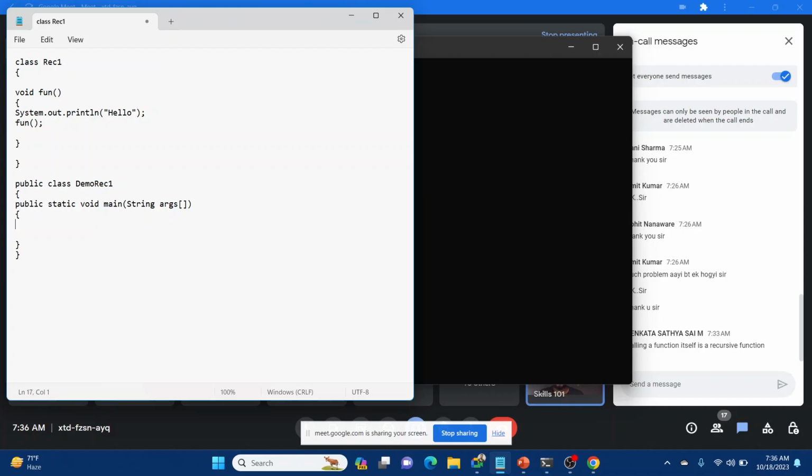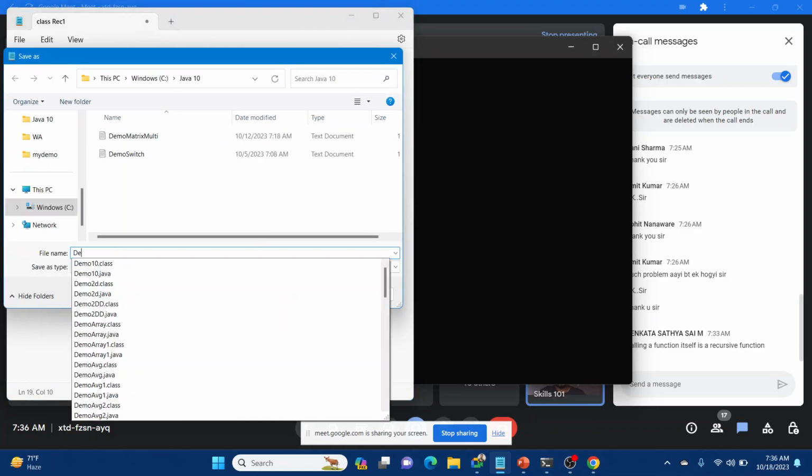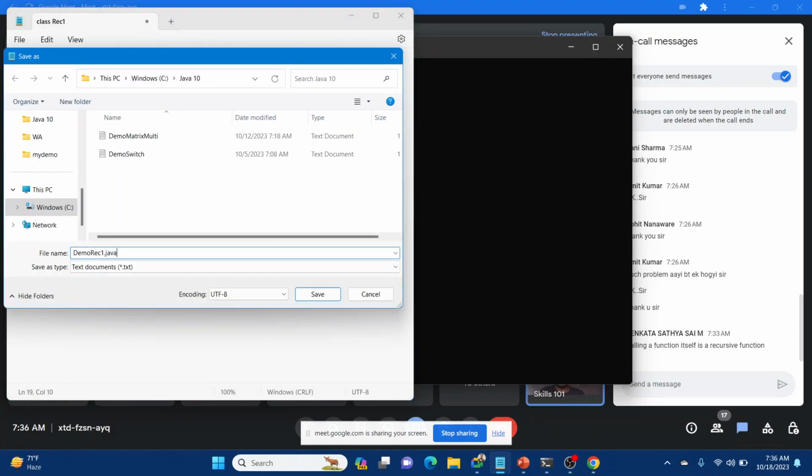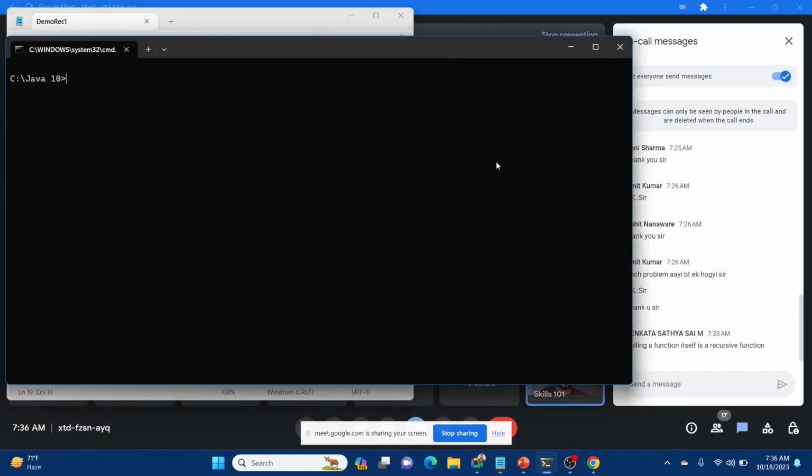Now there will be a little bit of an issue with this. We will show you and explain this. So first, create an object of rec1. r1 is the object, new rec1, and r1.fun(). So we have called the function from here the first time, then it starts calling itself, and there will be an issue with this when we run it.